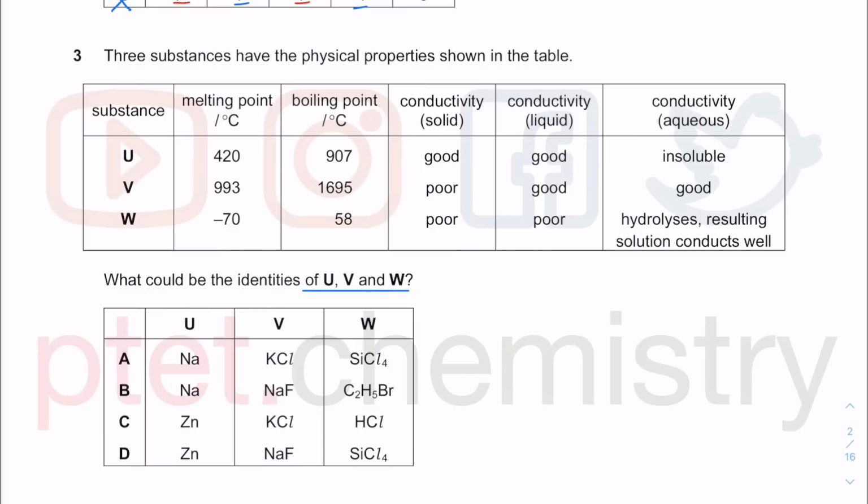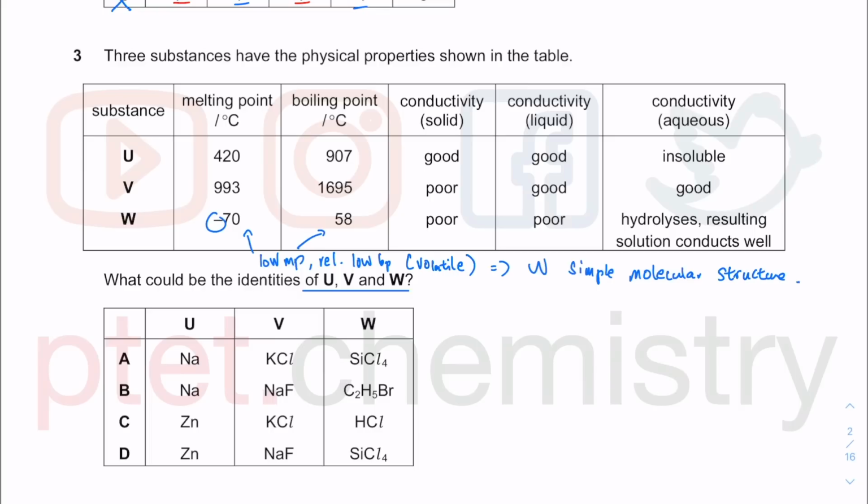When you look at the melting point of this last one here, this is negative. This is telling you that these are low melting point. These are relatively low boiling point as well. So I'm not saying it's very low, but it's relatively low boiling point. We can be thinking about this as a volatile, and therefore W must be simple molecular structure, or simple covalent structure.